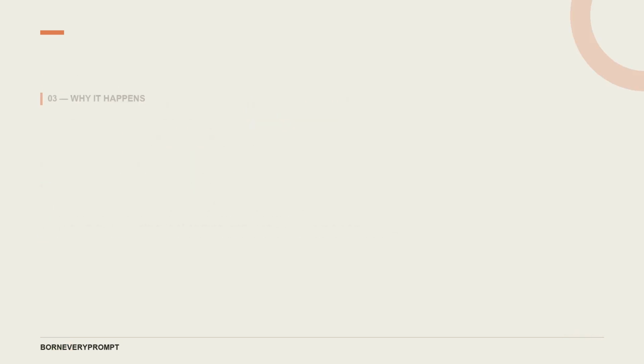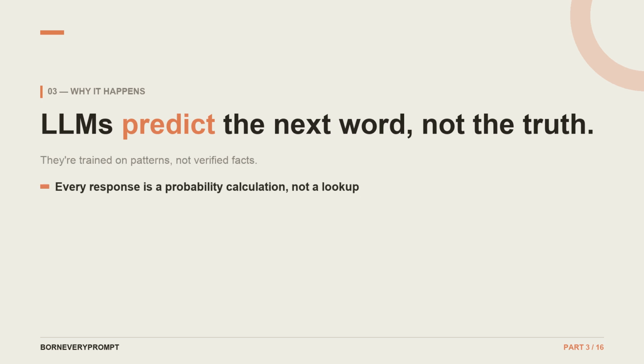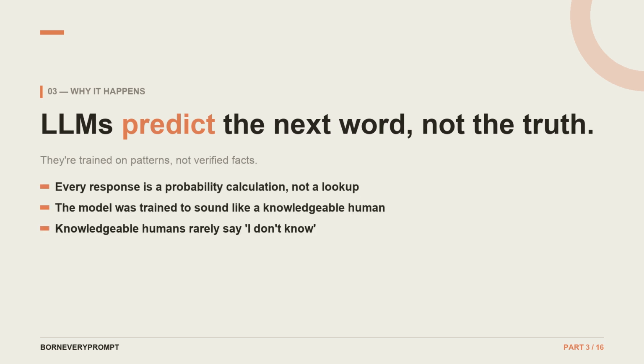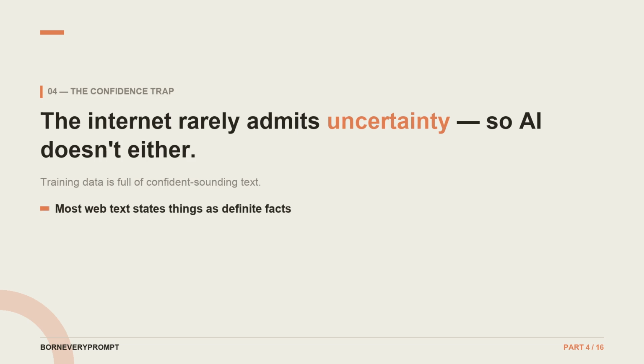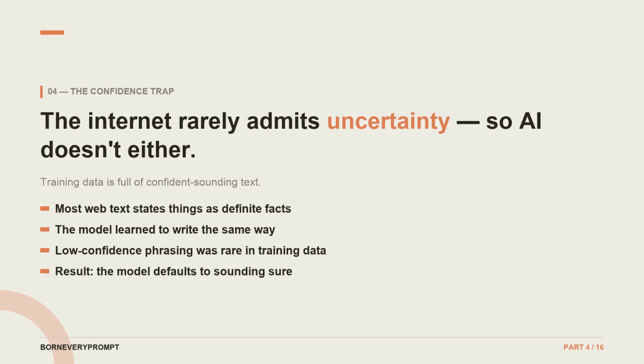Here's the core issue. An LLM predicts the most likely next word based on training data. It's not retrieving facts, it's pattern matching at enormous scale. Training data is scraped from the web, and people online rarely write, "I'm not sure about this." So the model copied that confident tone, even when it shouldn't be.